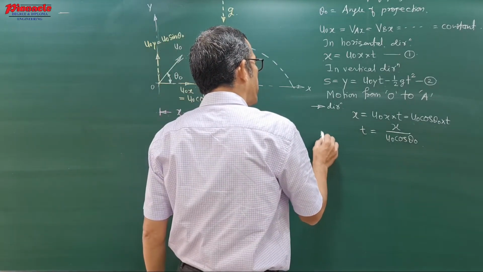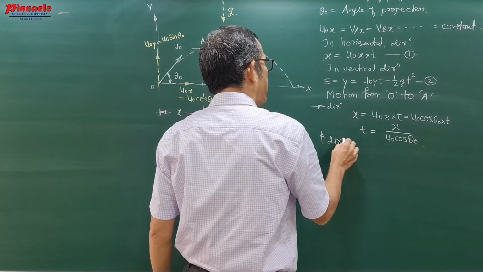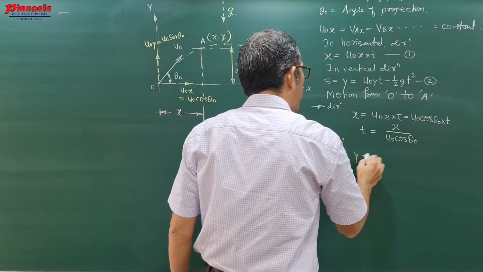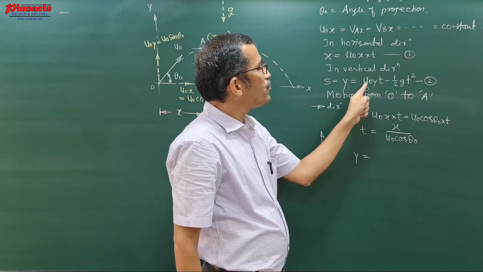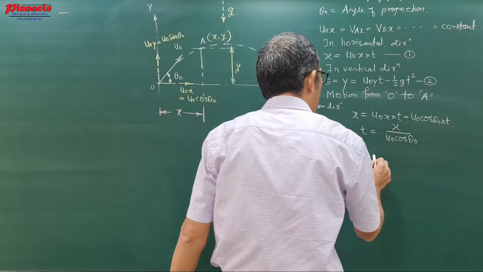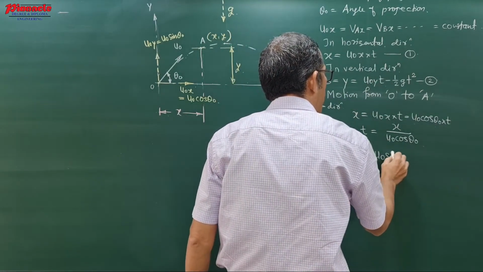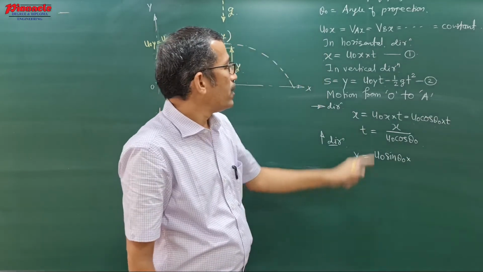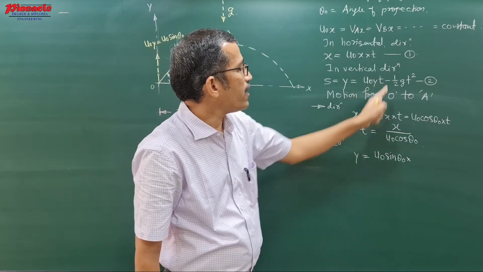Now in the vertical direction, if you apply our equation for y, y equals u0y t, where u0y is u0 sin theta 0, minus half g t square.